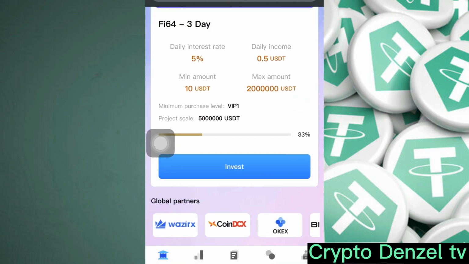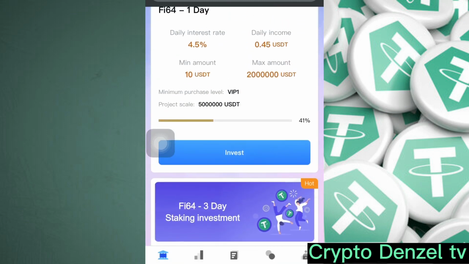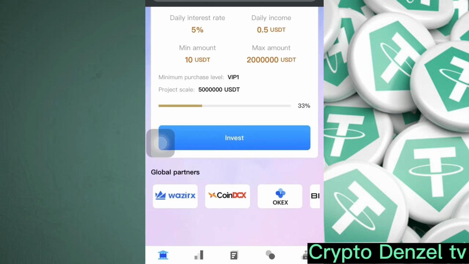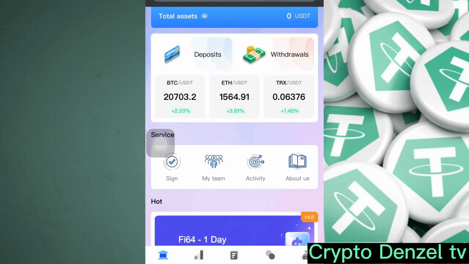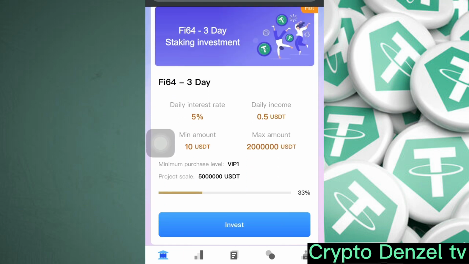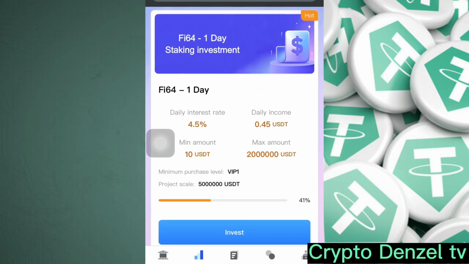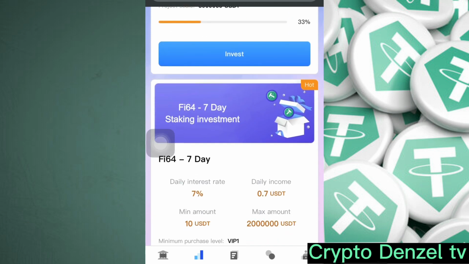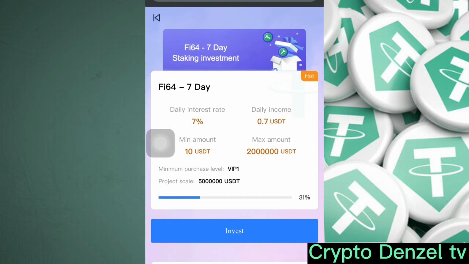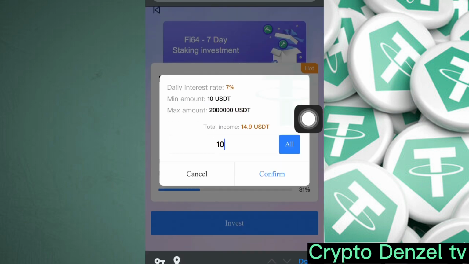So also they have another plan, which is this one. Let's click on the invest button. They have a 7 days plan over here too. So you click on the 7 days plan. Each and every day they will be giving you 7% daily income, which is 0.7 USDT. When you click on it over here, you could be able to see that